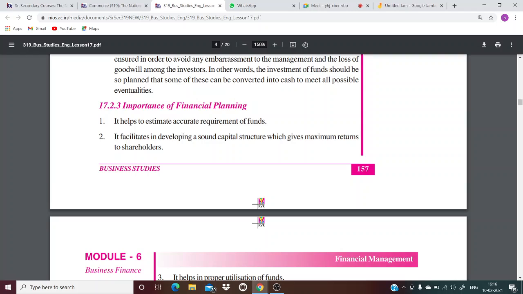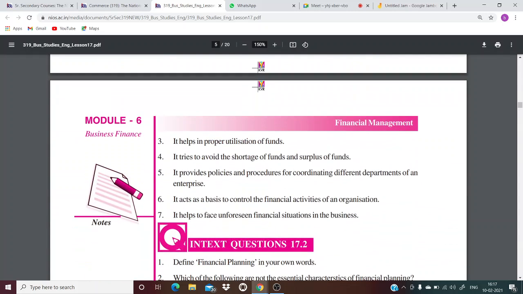Then we have importance of financial planning. First, it helps to estimate accurate requirement of funds. Now, obviously, when you plan out your finances, you'll be able to have an accurate estimation of how much funds are required by you. Second, it facilitates in developing a sound capital structure which gives maximum returns to shareholders. Third, it helps in proper utilization of funds. It tries to avoid shortage of funds and surplus of funds.